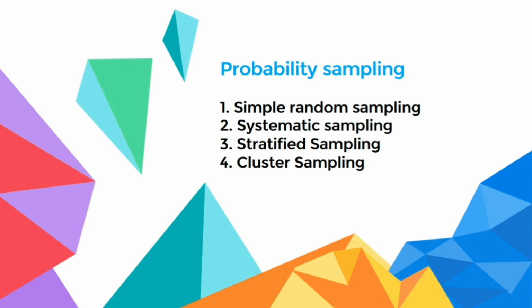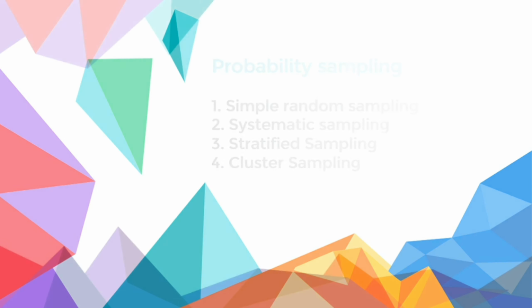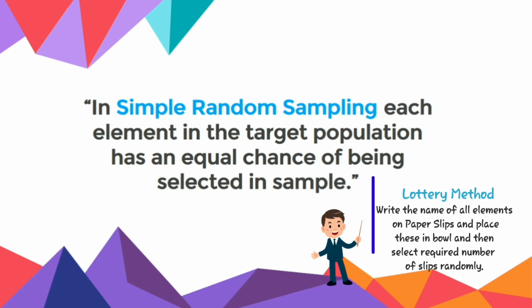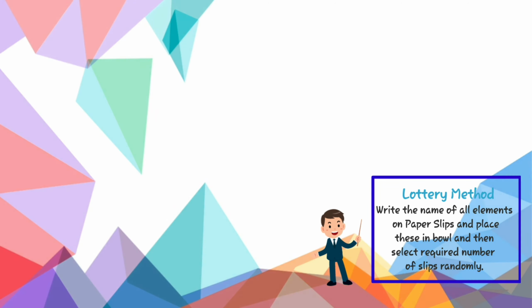Similarly, there are 4 probability-based sampling methods. The very first one is simple random sampling. In simple random sampling, each element in the population has an equal chance of being selected in the sample by using either the lottery method or random numbers.